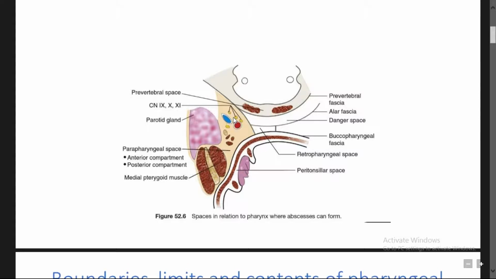In the post-styloid compartment, there are the nerves and also the great vessels like the IJV and the common carotid. In the pre-styloid compartment, there is not much of importance, only lymph node structures are mostly present in this part of the compartment.